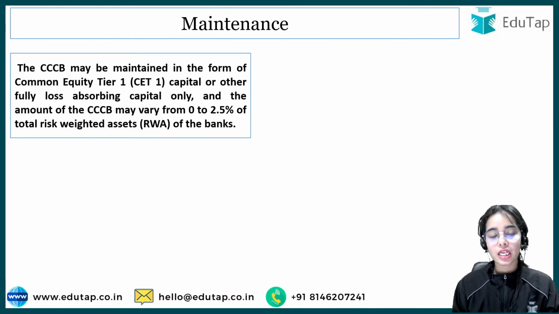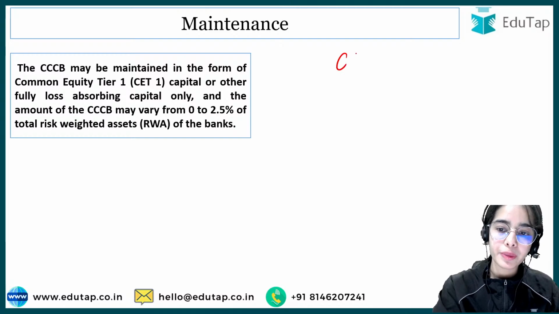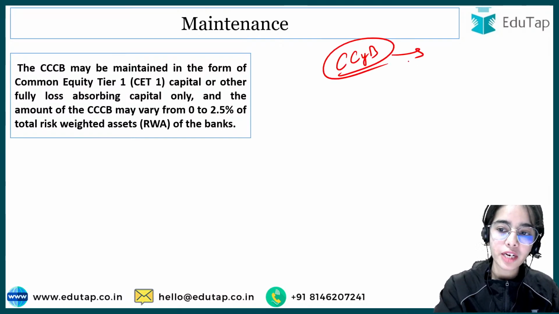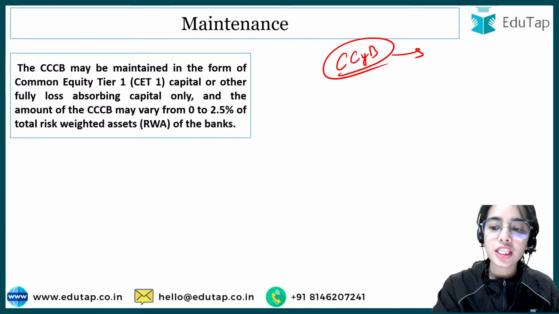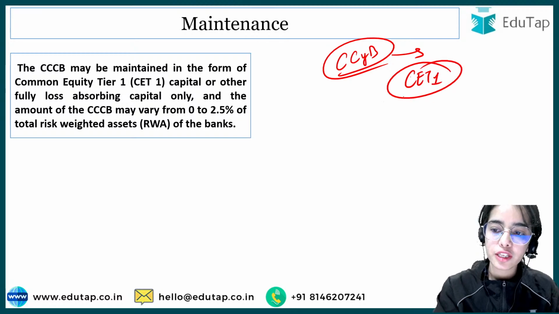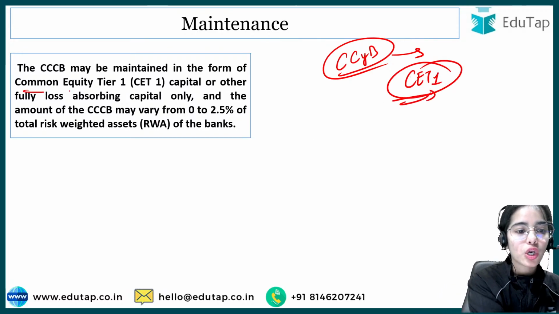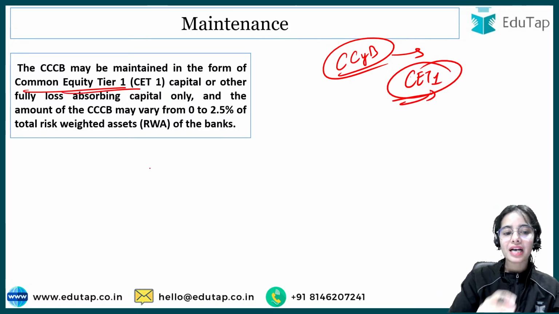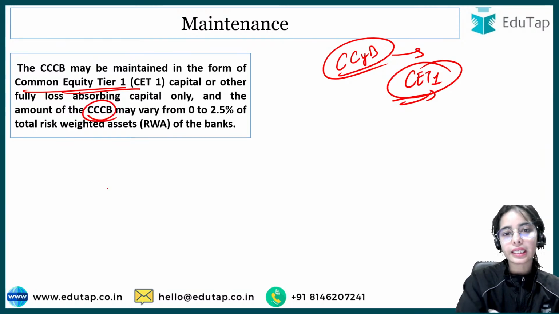Next, maintenance. The counter-cyclical capital buffers have to be maintained by the bank in what form? In the most liquid of the assets, that is the CET1, the common equity tier 1. In this form, the banks have to maintain the counter-cyclical capital buffers.